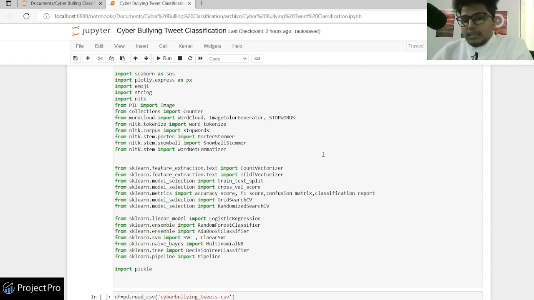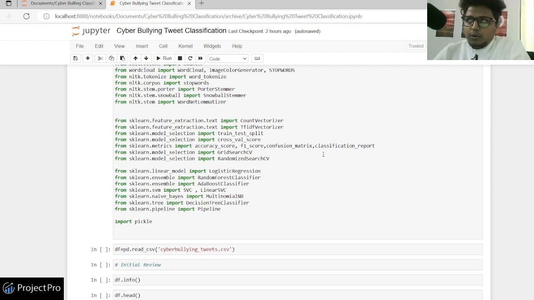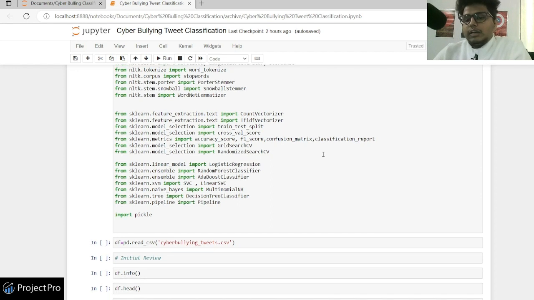Then we have used sklearn to import some of the modules that will be used for preparing your model. And then finally we have used sklearn to import some of the models. We'll be using regression and some of the ensemble models, and also SVM and naive Bayes. In tree models we'll only be using decision tree, and I guess in ensemble we are using random forest. That will be enough, and we'll see if anything more is needed.